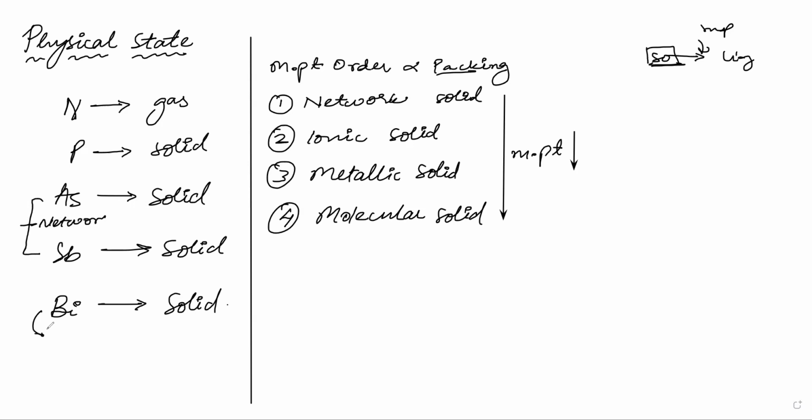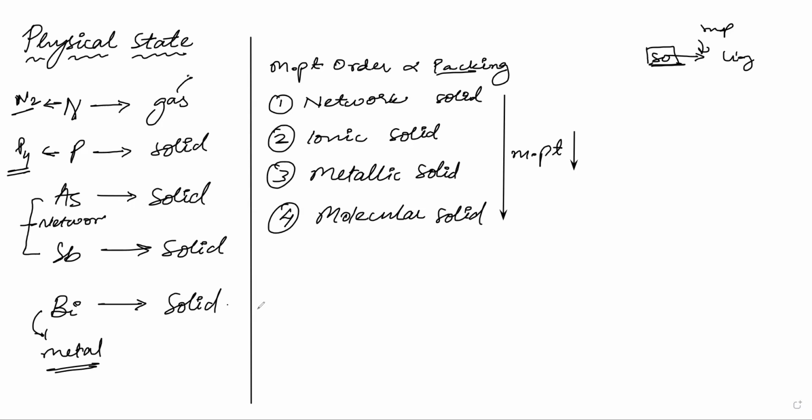Correct. Bismuth is metal. So it will be what? Metallic solid. Now phosphorus and nitrogen, both of them what? They have molecular structure, but these exist as P4, right? So it has more networks than N2, which is nitrogen. And nitrogen will always want to get converted into what? It will start to get converted into gas.